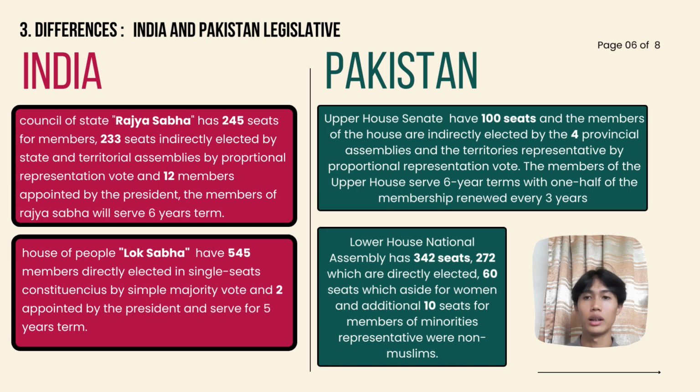While the Lower House, the National Assembly, has 342 seats, of which 272 seats are directly elected, 60 seats are set aside for women, and an additional 10 seats are for members of minority representatives who are non-Muslim.